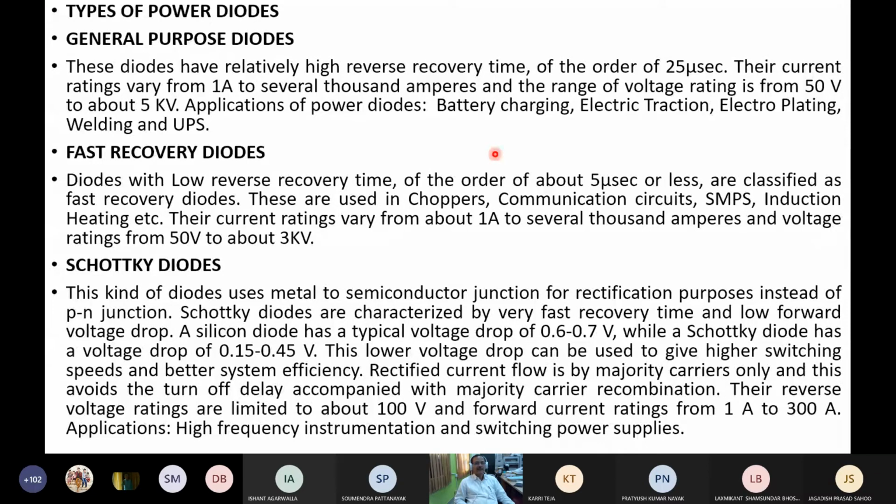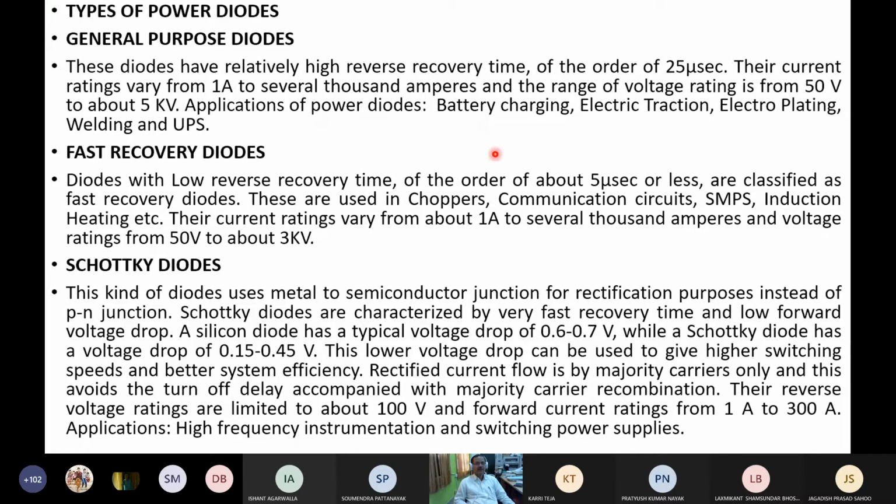The Schottky diode is very interesting. The rectification takes place not at a semiconductor junction, but at a semiconductor and metal junction. This kind of diode uses a metal to semiconductor junction for rectification instead of a PN junction.